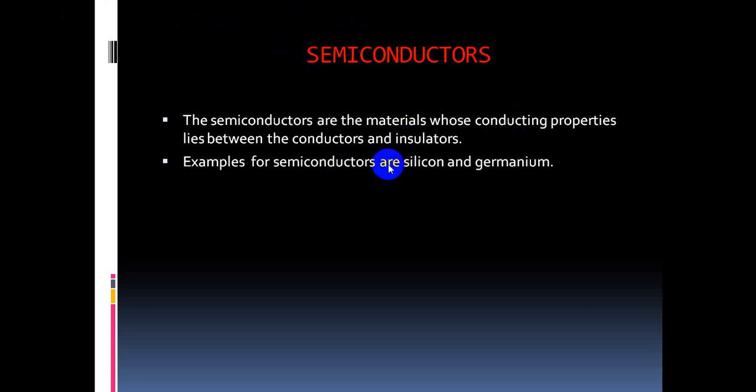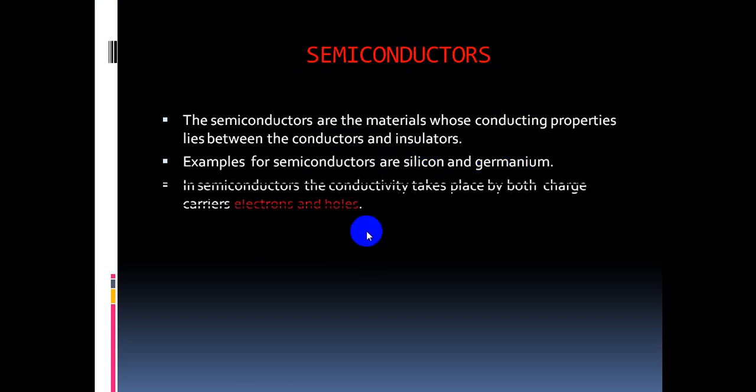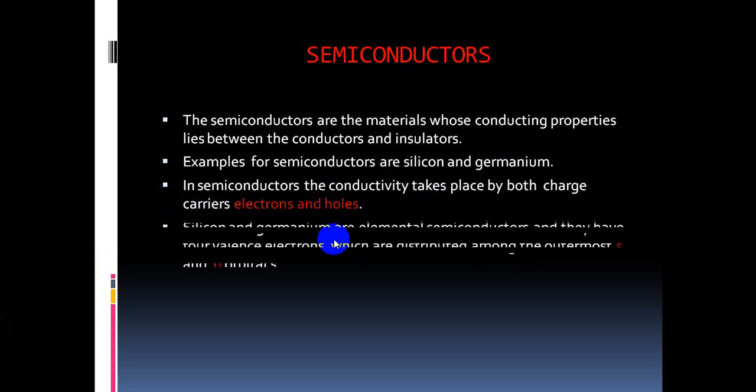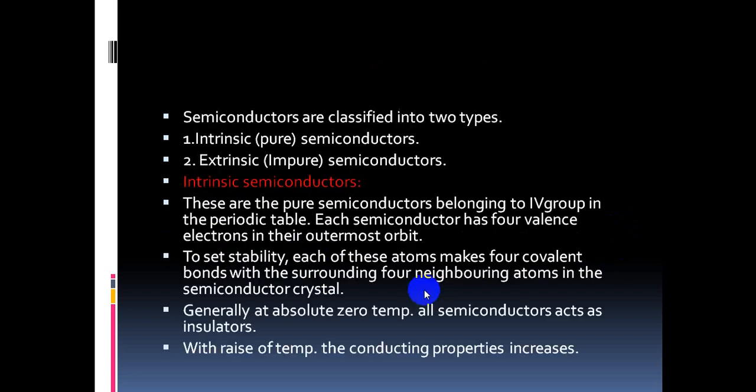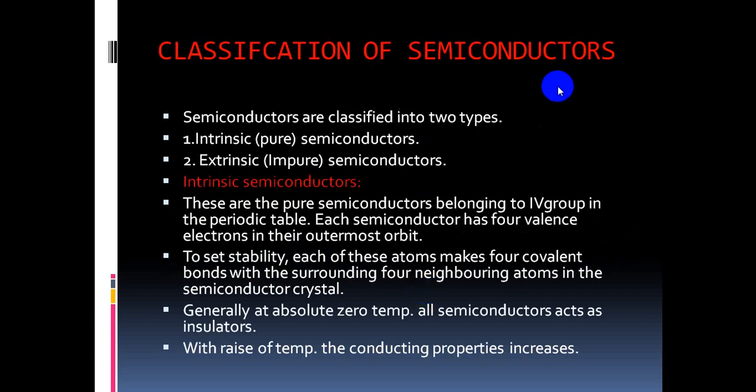Examples of semiconductors are silicon and germanium. These are the very important examples for semiconductors. Intrinsic semiconductors: in semiconductors, the conductivity takes place by both charge carriers, which are called electrons and holes. Silicon and germanium are elemental semiconductors and they have 4 valence electrons. In the outermost orbit, they contain 4 valence electrons which are distributed among the outermost s and p orbitals.